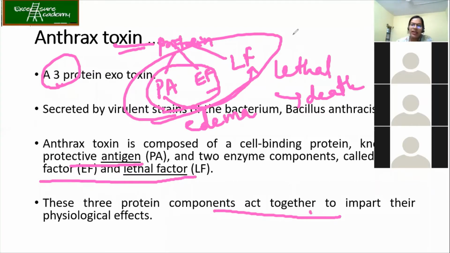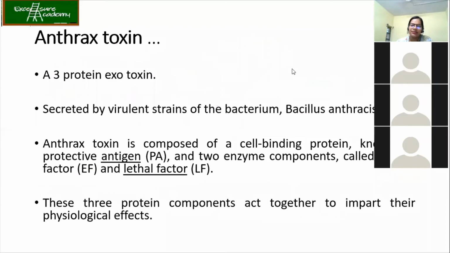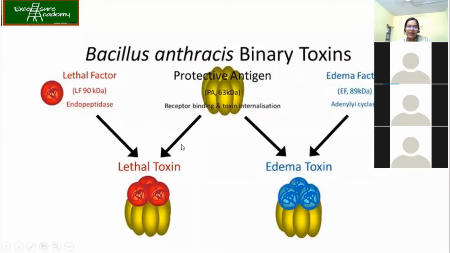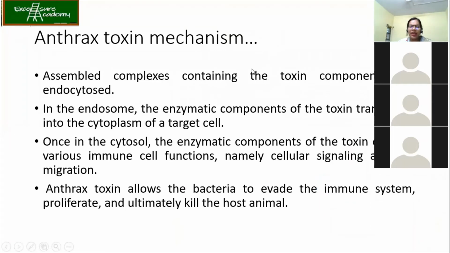Now let's see how it works. As I mentioned before, if you have lethal factor and protective antigen, it becomes lethal toxin. If you have PA and edema factor, that is EF, it becomes edema toxin. Now when all three are produced, what happens? It causes the death of the cell, so both lethal as well as edema toxin will be produced. What is the mechanism behind that?